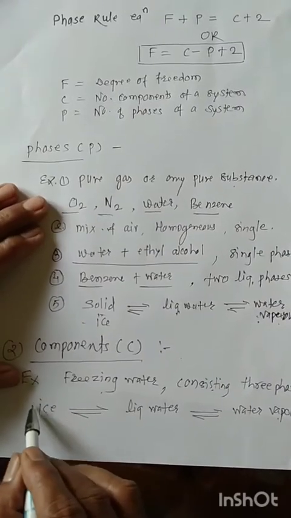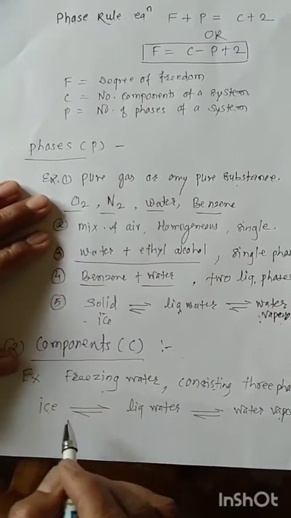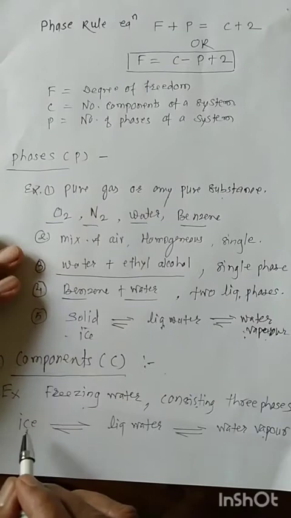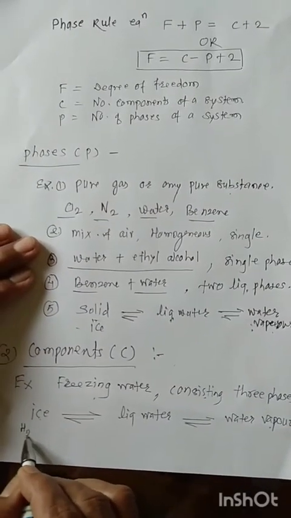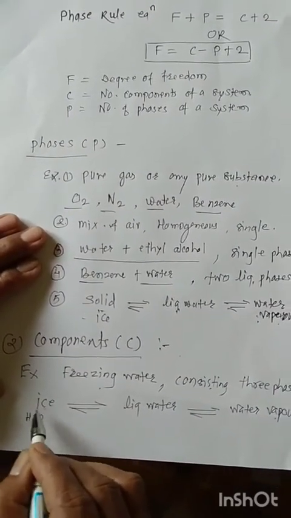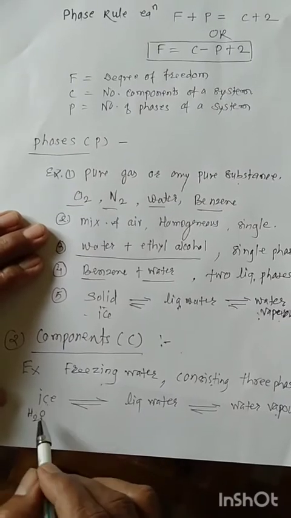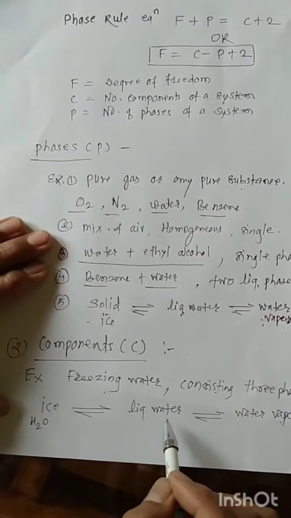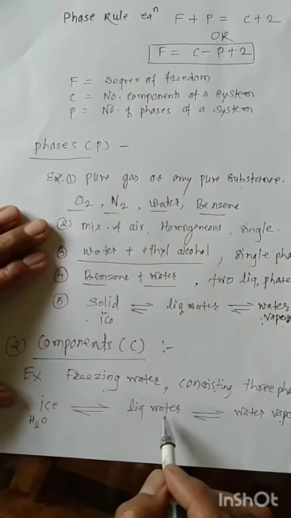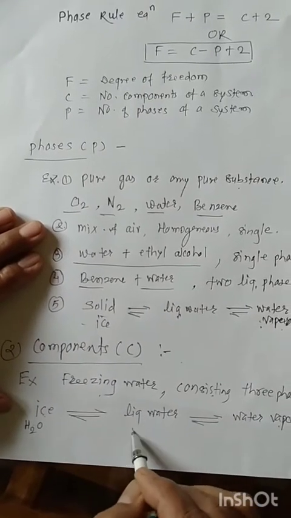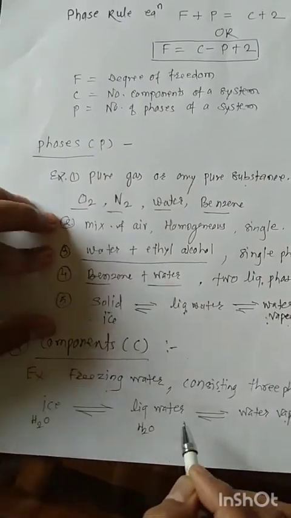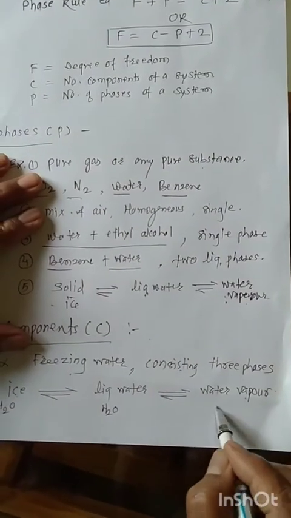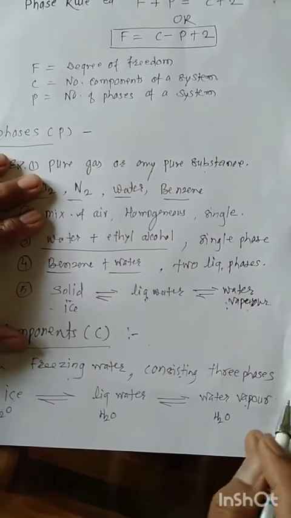Suppose here this ice. For its chemical composition, it requires H2O. It is the least component. And the liquid water also has the least component H2O. The least component of water vapor is H2O.